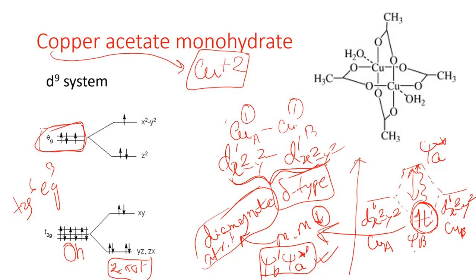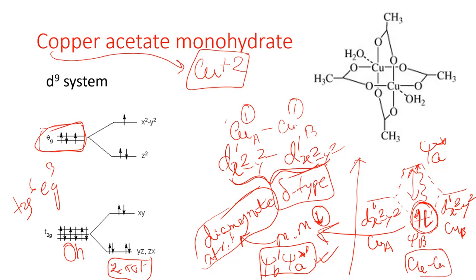This is a simplified MO diagram. Just consider it like this one. There is a copper-copper bonding, right? So this is a copper-copper bonding through the delta bond. Now as they form this type of delta bond, the total magnetic moment would decrease. Why? Because the unpaired electrons are being paired up, so the total magnetic moment would decrease. And eventually you can consider these as diamagnetic at room temperature.